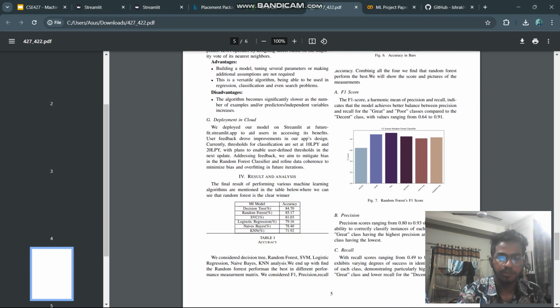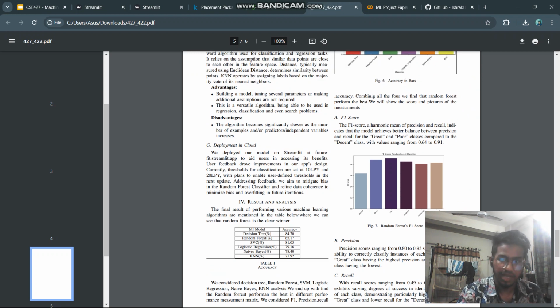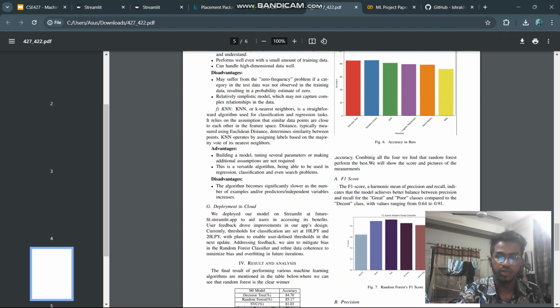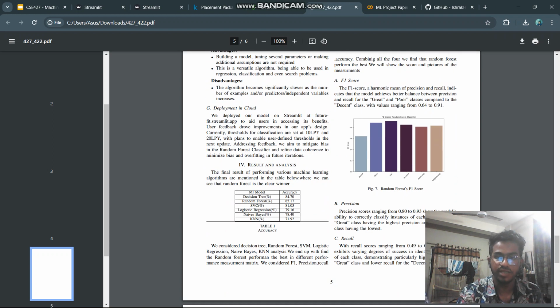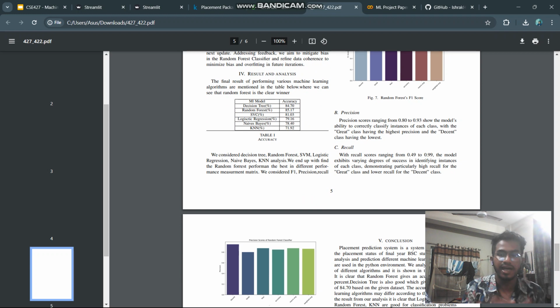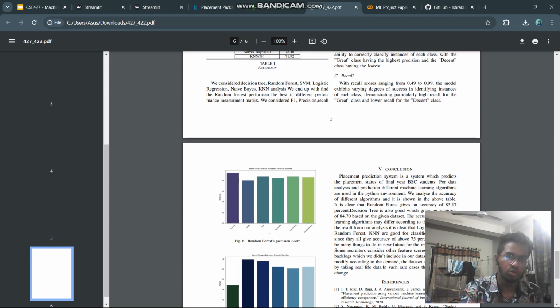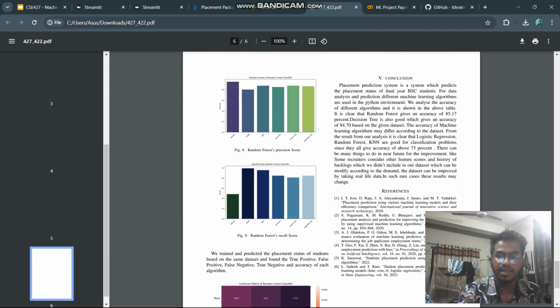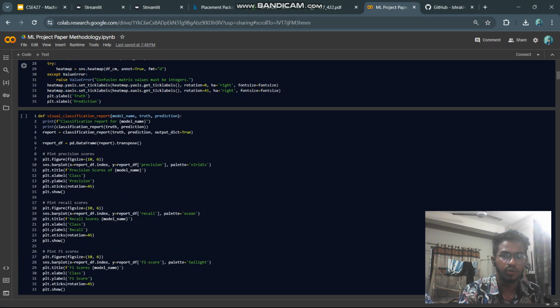In the analysis part, we focused on random forest because it's our base model and we set it to deploy in the cloud. If you want to dig deeper, we can see the F1 score, precision and recall, which give an idea of the false negatives and false positives, and help us know our model more precisely. Then in the last part we added the conclusion, where we summarize the whole paper, and the references.